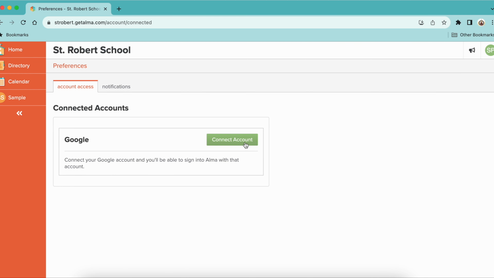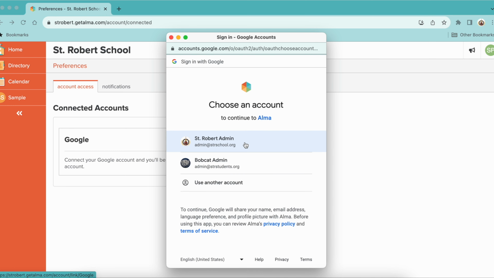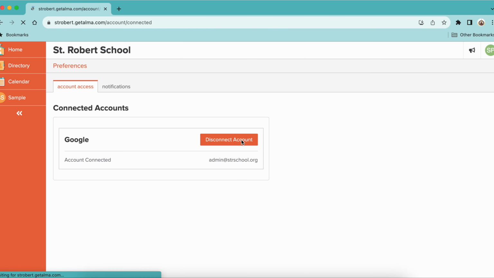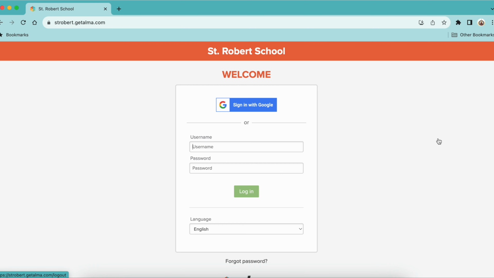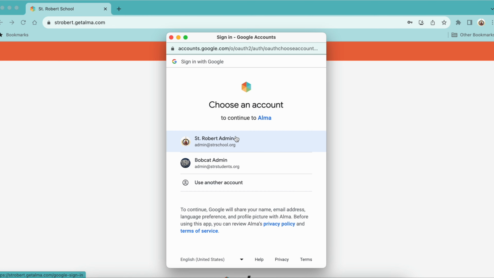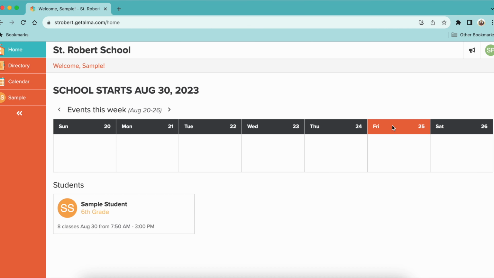So I'm going to hit Connect Account, and then a dialog box will show up. I'm going to connect the Google account that I used originally here. And now what's nice about this is when I log out, I don't have to remember what my username and password is. I can just say sign in with Google. So that's something you can set up once you get into the system.